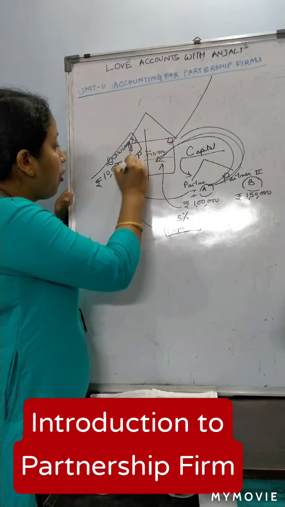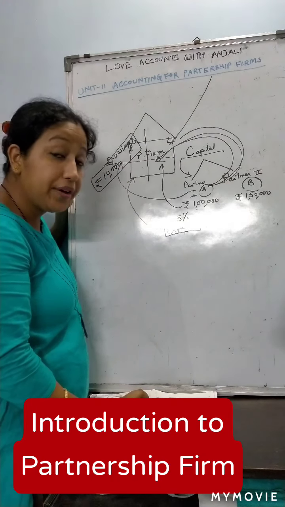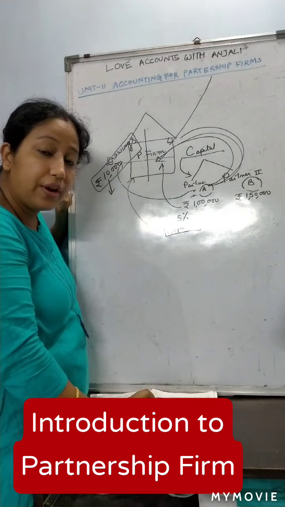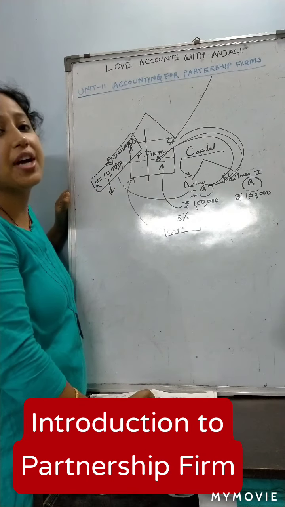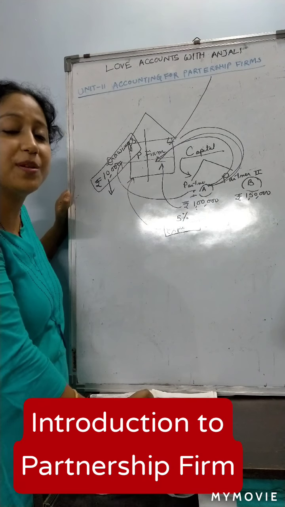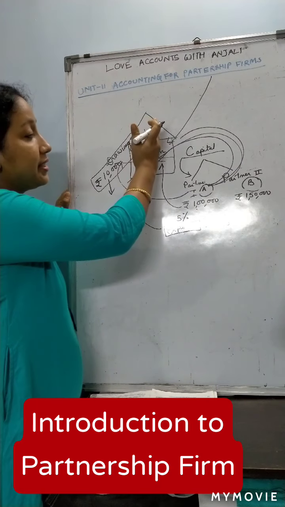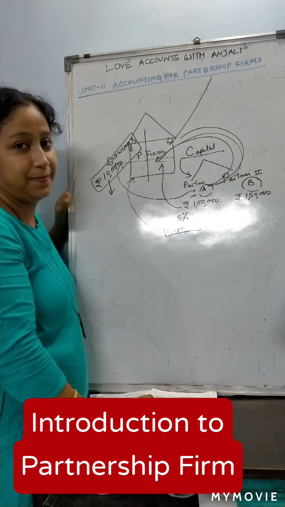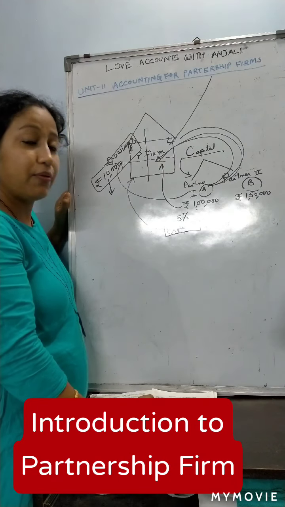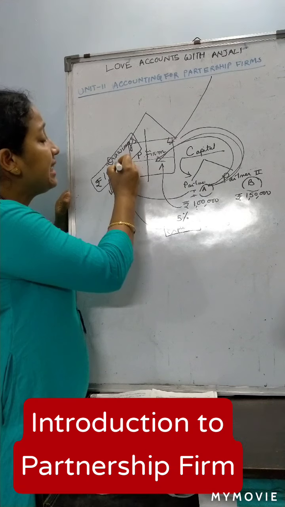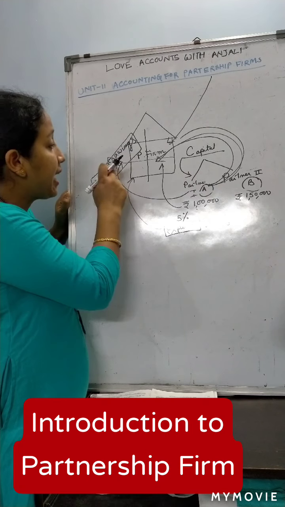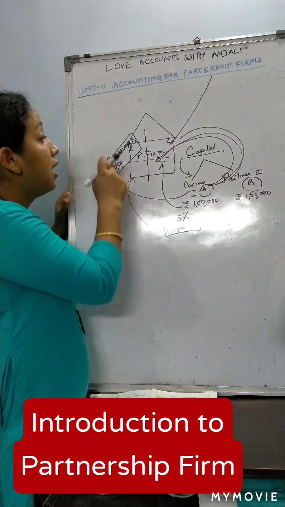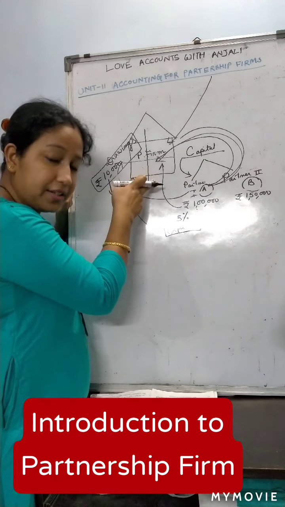On this drawing, interest will be charged by the partnership firm to the partners, because it is a withdrawal of the partners from the partnership firm.